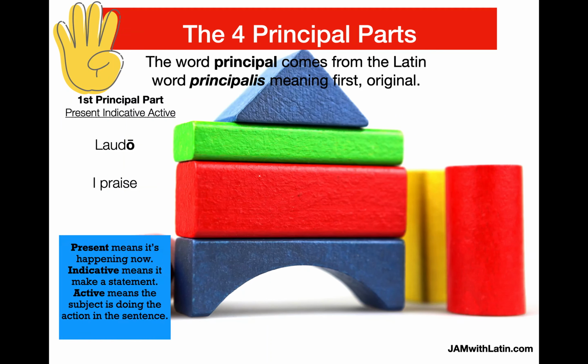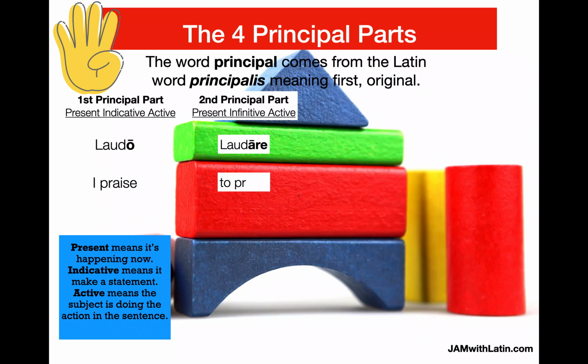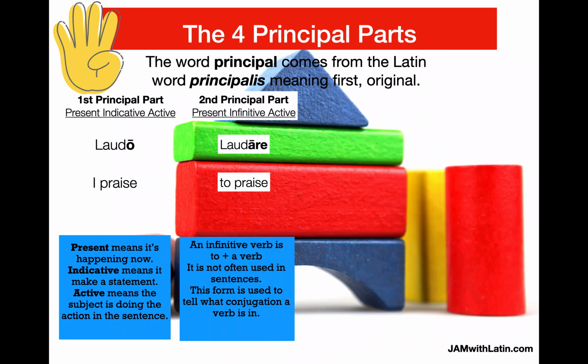Present means it is happening now. Indicative means it makes a statement. Active means the subject is doing the action in the sentence. The second principal part is called the present infinitive active, laudere. It means to praise. An infinitive verb definition is just to plus a verb.